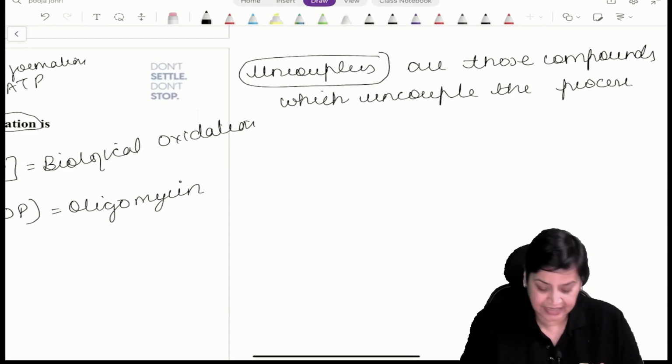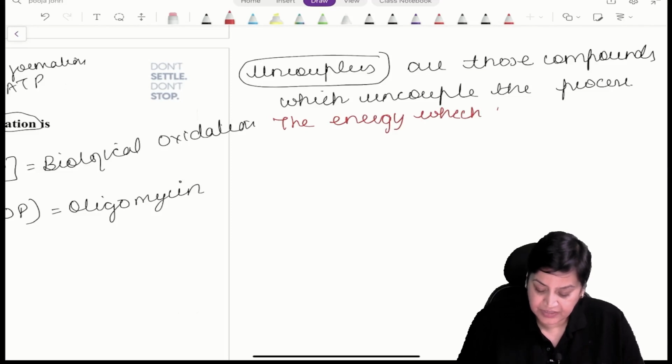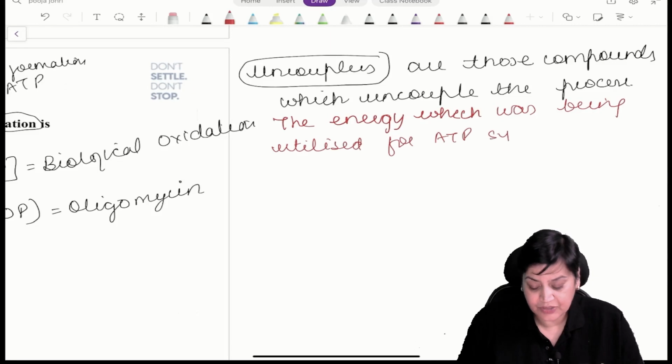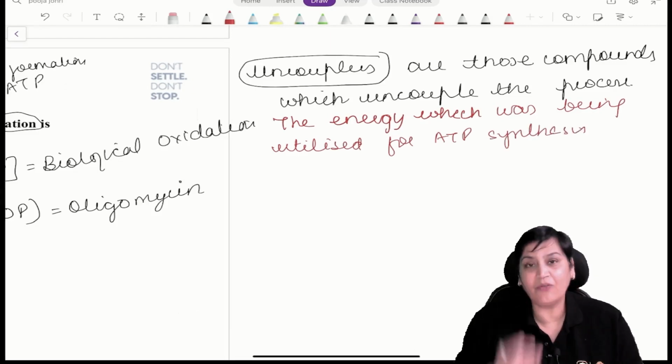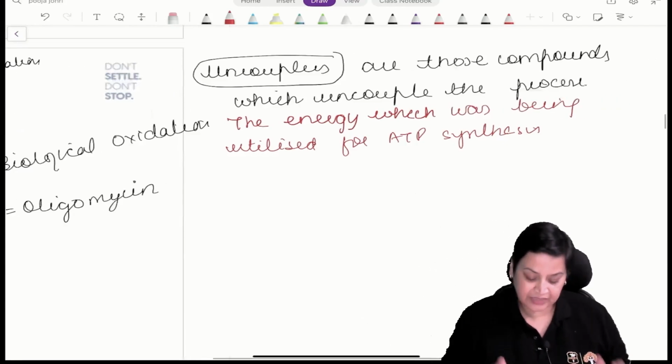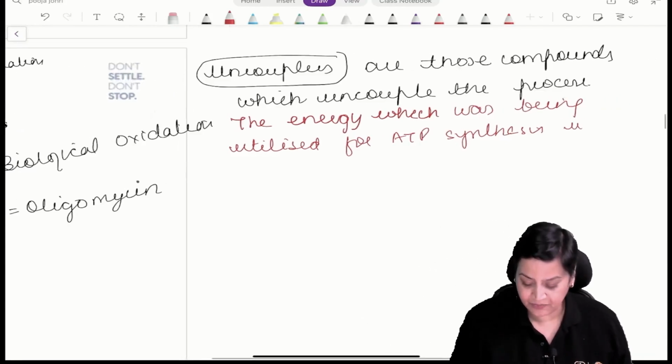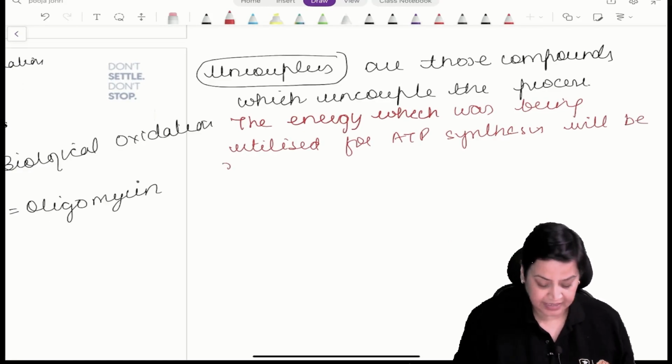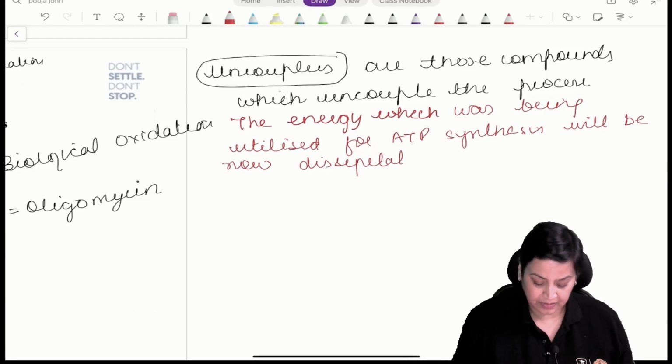In other words, we can say the energy which was being utilized for ATP synthesis will now be dissipated in the form of heat.